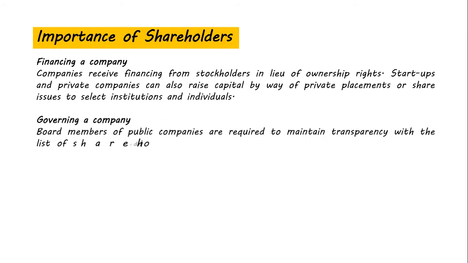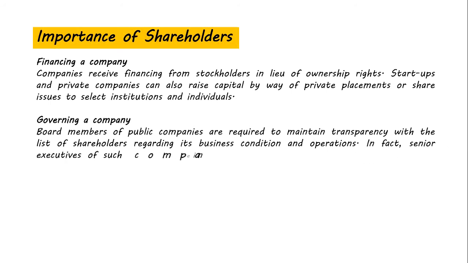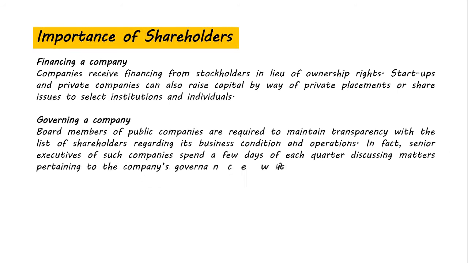Governing a company: board members of public companies are required to maintain transparency with the list of shareholders regarding its business condition and operation. In fact, senior executives of such companies spend a few days of each quarter discussing matters pertaining to the company's governance with market analysts, stockholders, and such entities.